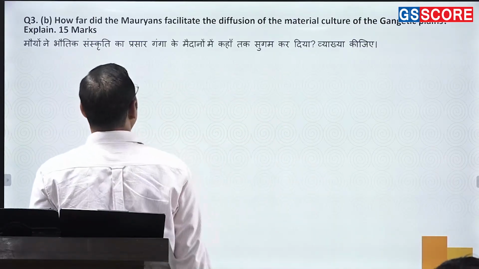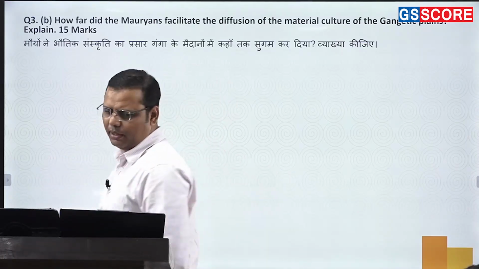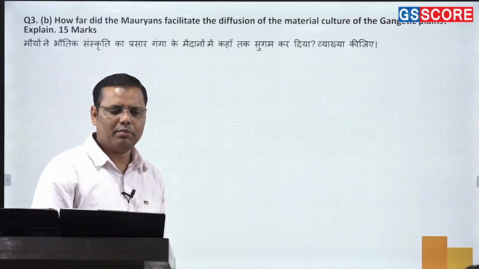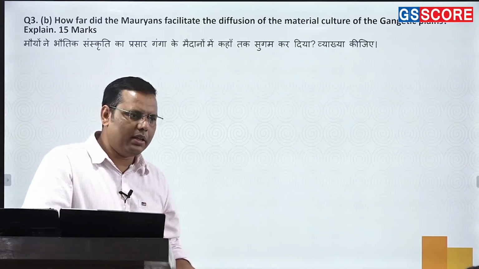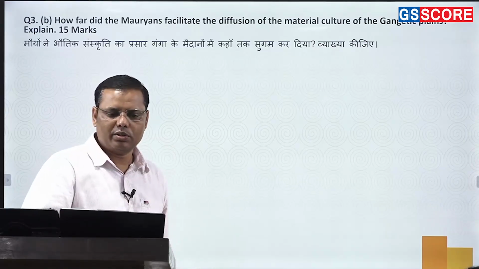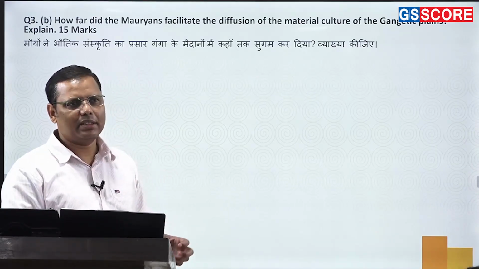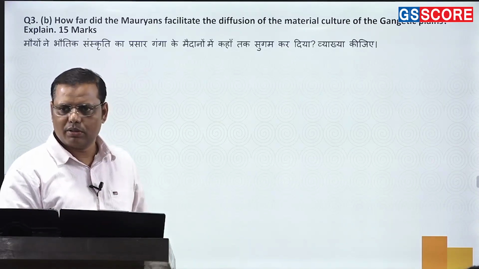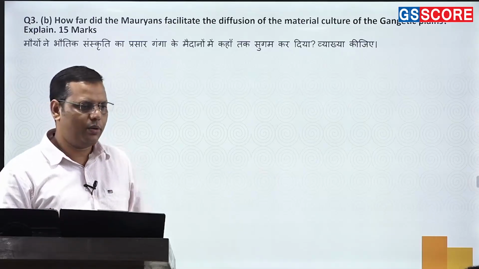Okay, how far did the Mauryans facilitate the diffusion of the material culture of the Gangetic plains? It's a very simple question. ठीक है, इसमें बहुत कोई complexity नहीं है. So you know that Mauryans expanded their kingdom to almost all parts of India. Only the extreme south was not part of it, right? And apart from the extreme south, some parts such as Rajasthan and the northeast were not part of it, right? So these are the only parts which were out of Mauryan control.